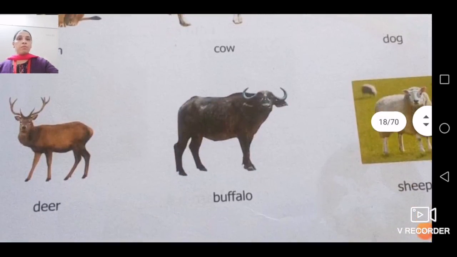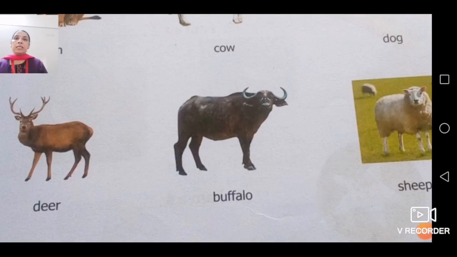Now we'll come to the next figure, deer. Deer is a wild animal because deer lives in forest. Fine, deer we are not keeping at our house, we are not keeping it on our farms. So deer will become a wild animal.